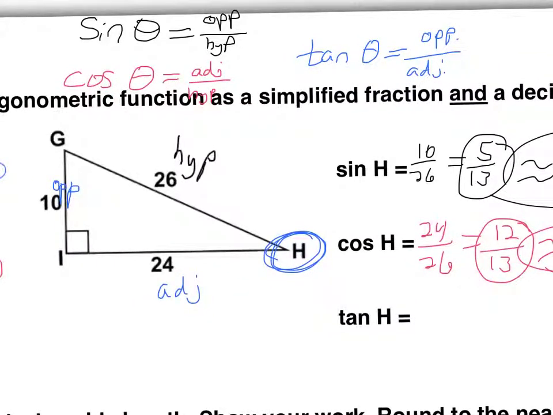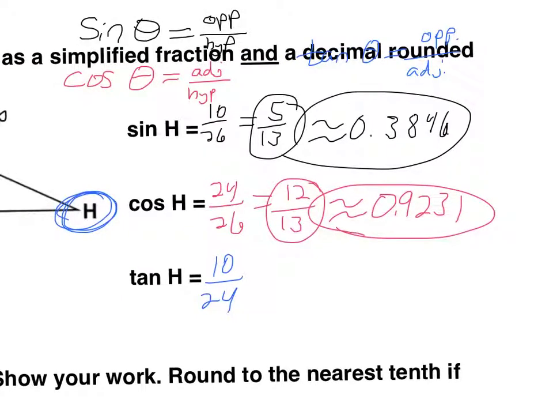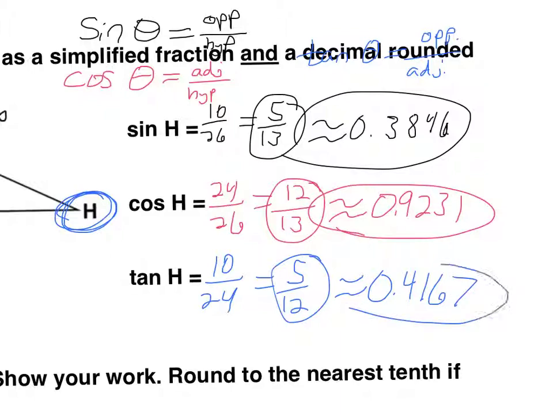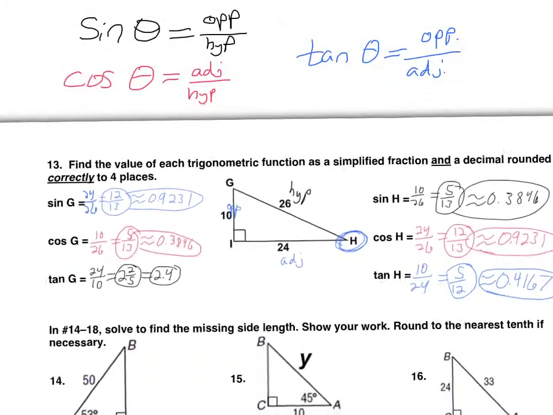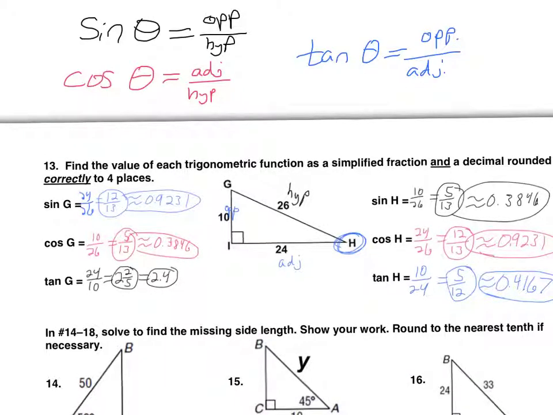So from our point of view, that would be 10 over 24. And if you reduce that, you get 5/12. And if you divide 5 divided by 12 and you round, you get 0.41. You could either put the 6 repeating, or if you're rounding, it would round to 7. I guess either one would be acceptable. So there you go. So that's just kind of a basic being able to identify what sine, cosine, and tangent are, and practicing that you know what ratio is what.